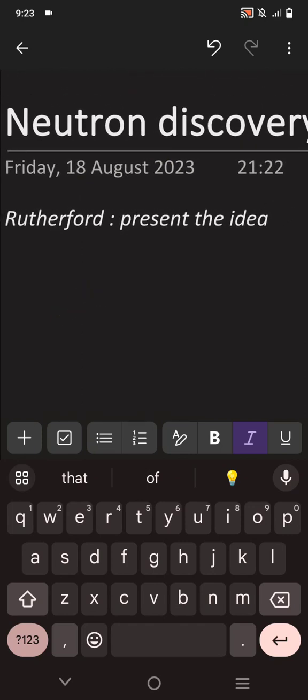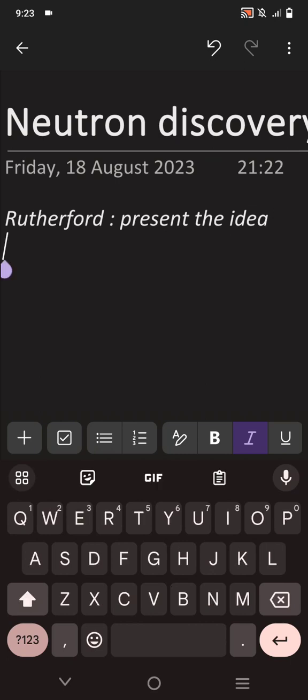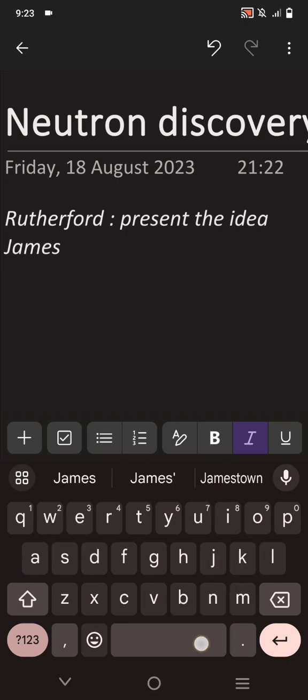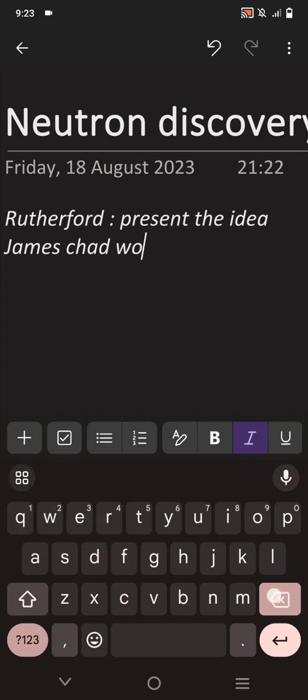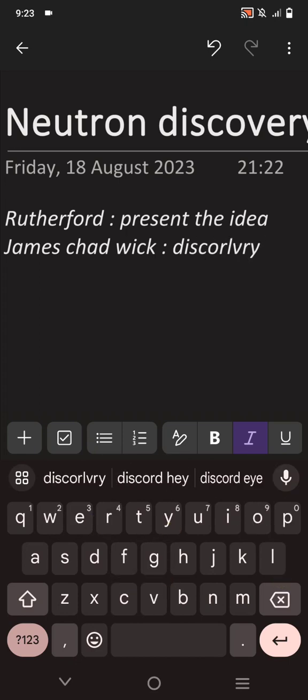But the idea was taken by James Chadwick, who really discovered it. So basically, the neutron was discovered by James Chadwick, and the idea was presented by Rutherford.